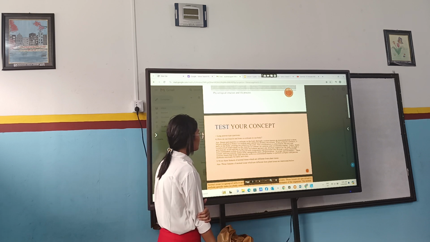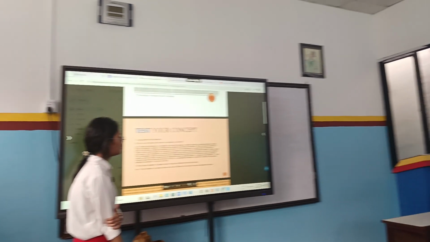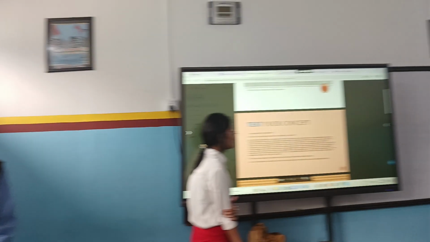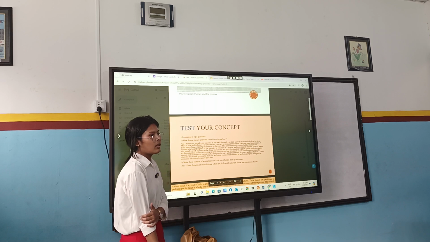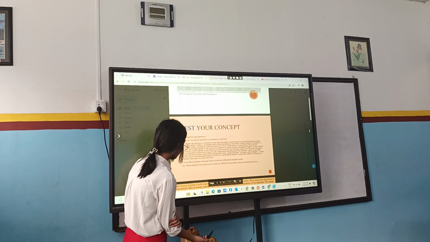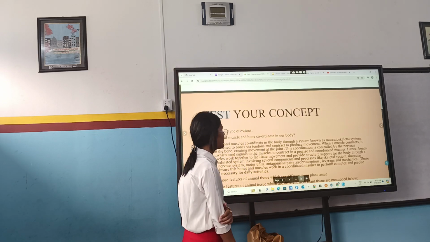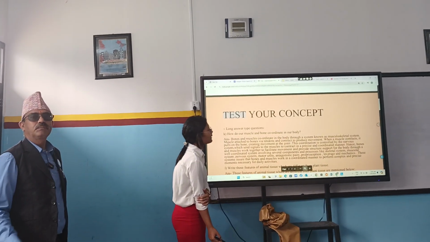How do our muscle and bone coordinate in our body? Bones and muscles coordinate in the body through a system known as the musculoskeletal system. Muscles are attached to bones via tendons and contract to produce movement. When a muscle contracts, it pulls on the bone, creating movement at the joint. This coordination is controlled by the nervous system, which sends signals to the muscles to contract in a precise manner.